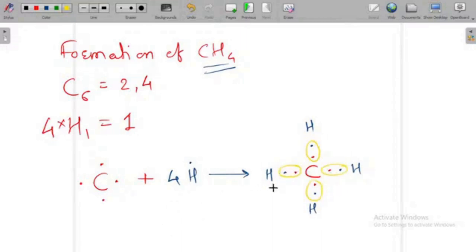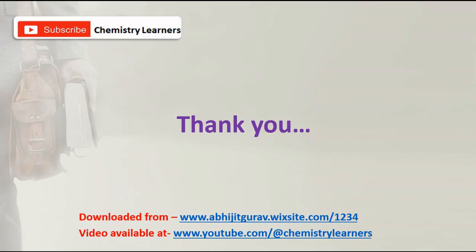If you count the electrons of any hydrogen atom, there are 2 electrons with the hydrogen atom. It means all the hydrogen atoms have 2 electrons, which means there is a covalent bond. So all the bonds which are present here are covalent in nature. Understand? So we conclude here.